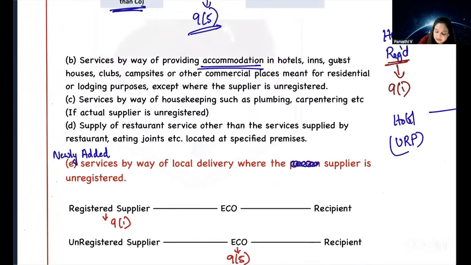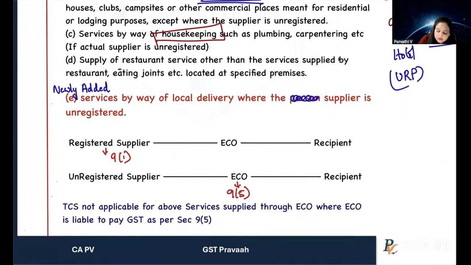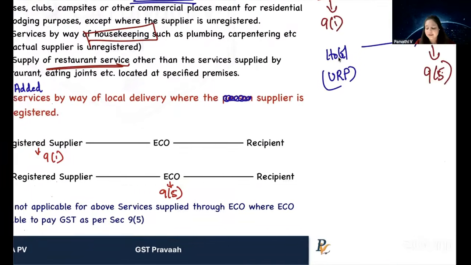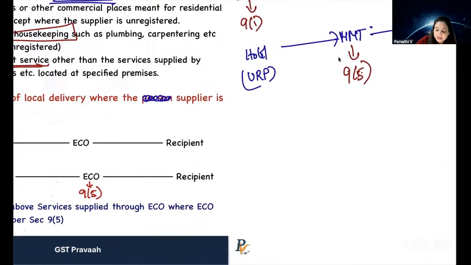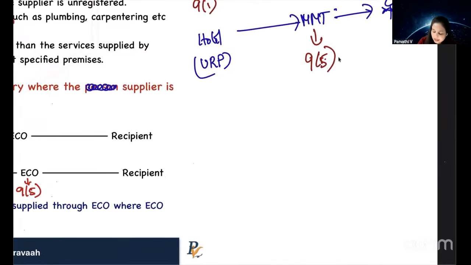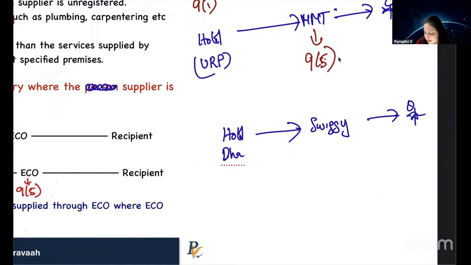Next is housekeeping services. Housekeeping services also, the same rule applies. Next is restaurant services. What was the rule that we learned in restaurant services? Yes, so as an example we take Swiggy. There is a restaurant, Hotel Bharat. We are ordering food from Hotel Bharat through Swiggy. So here, restaurant services are supplied through an e-commerce operator.